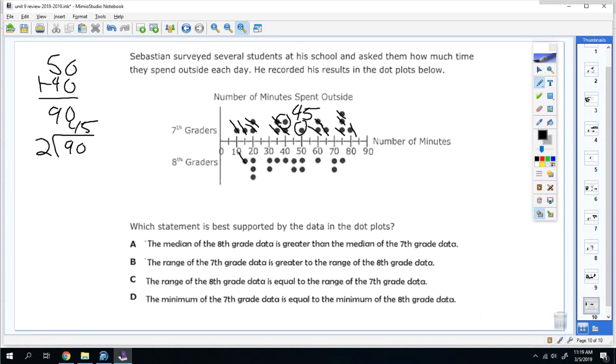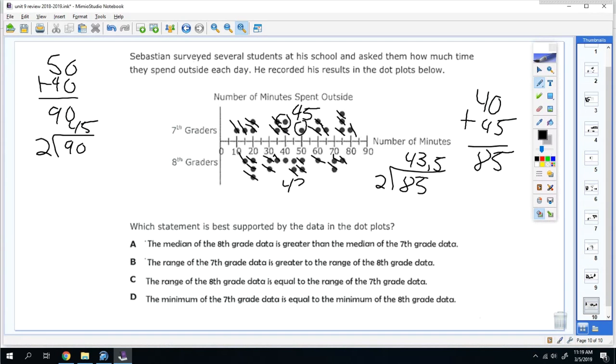Okay, so do the same thing to 8th grade. And between 40 and 45, so you're going to do 40 plus 45, which is 85. Divide by 2 and you get 43.5. So that's the median. So the median for 8th grade is 43.5, and the median for 7th grade is 45. Is 43.5 greater than 45? No, it's not, so A is wrong.